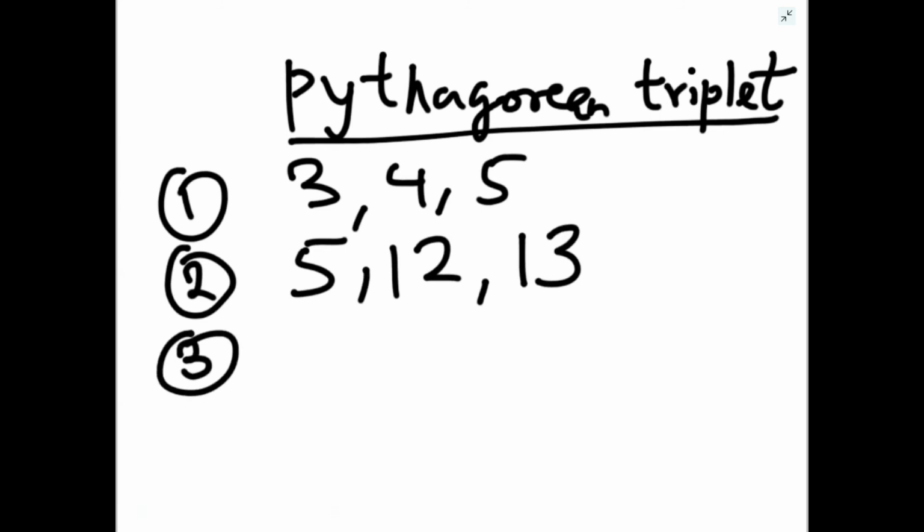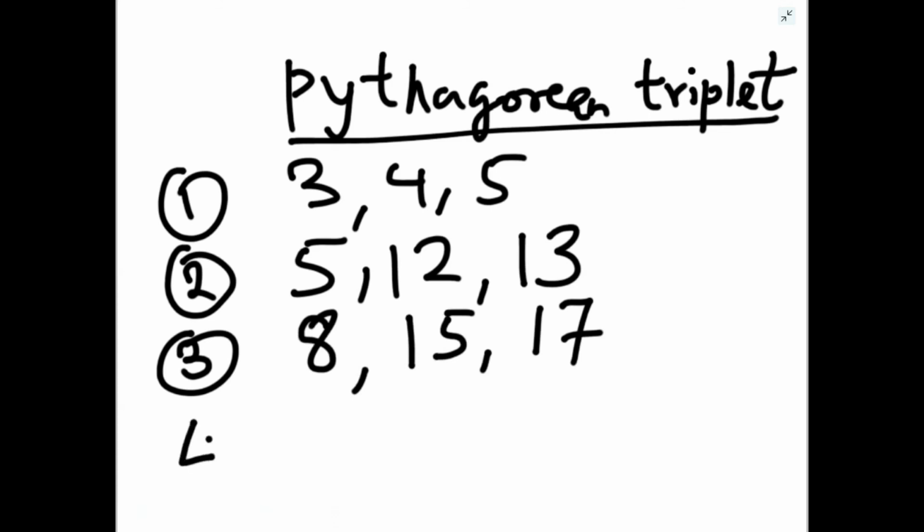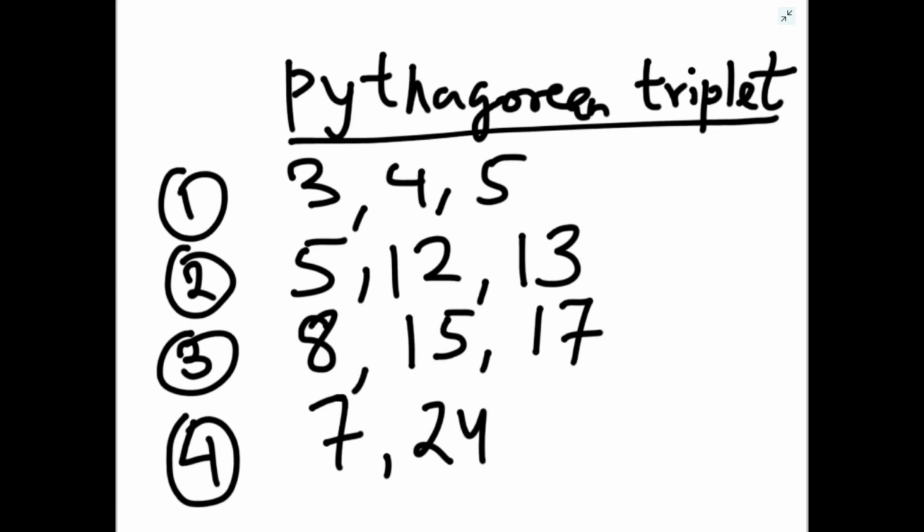Another one which is used regularly is 8, 15 and 17. 8 square plus 15 square equal to 17 square. One more you can note down: 7, 24, 25. So these are the 4 basic Pythagorean triplets which are used regularly in our calculation.